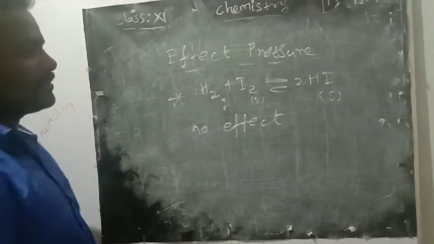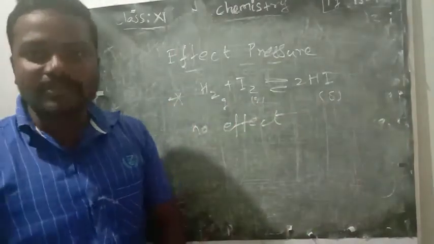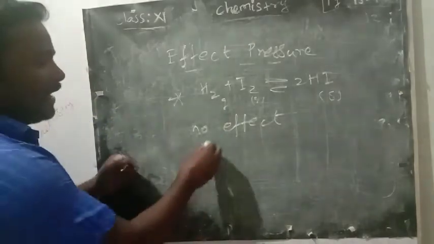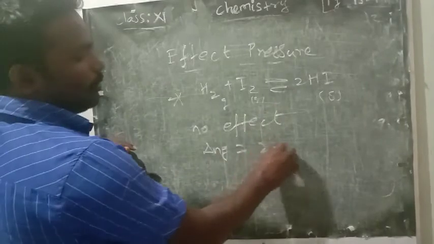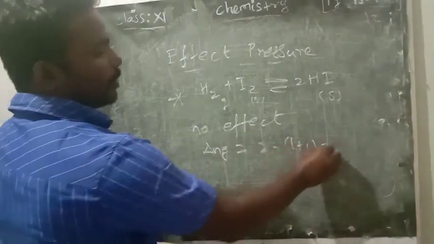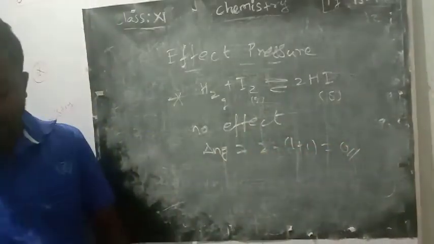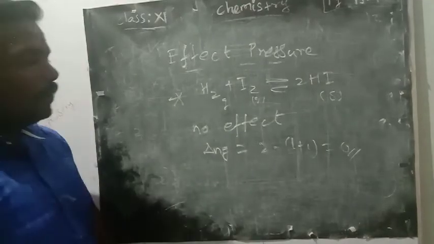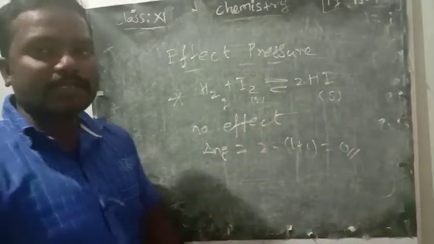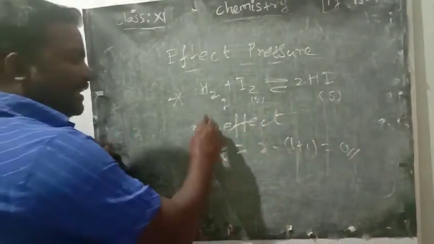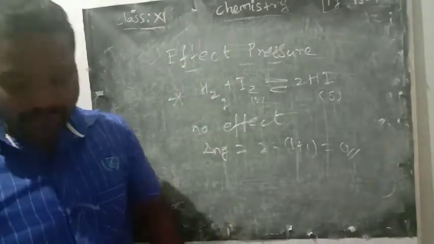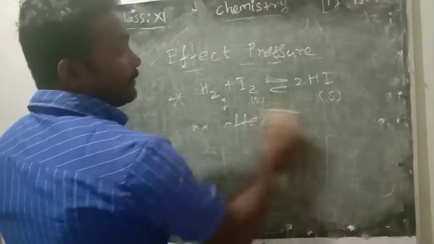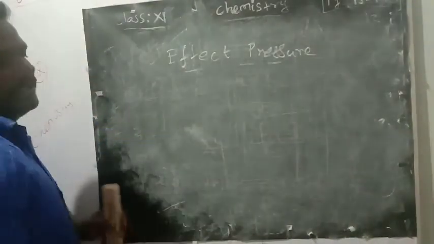Why I am saying this, even though all are in the gaseous state, what is the delta Ng value for this one? 2 minus 1 plus 1, so it becomes 0. Which one has the delta Ng value 0, where reactant side and product side have an equal number of moles, the effect of pressure will not work out. So this is an exception, you must know that.